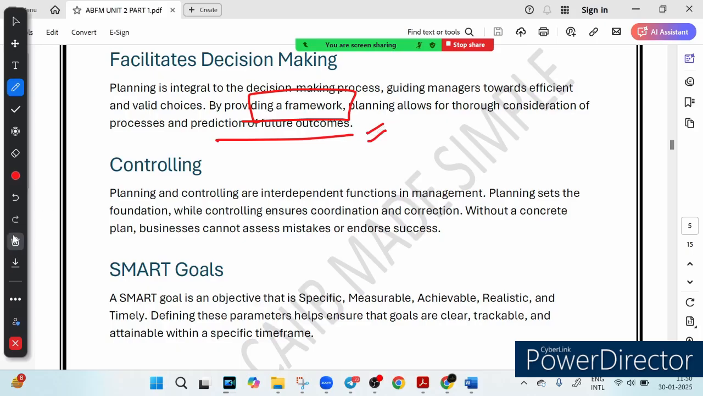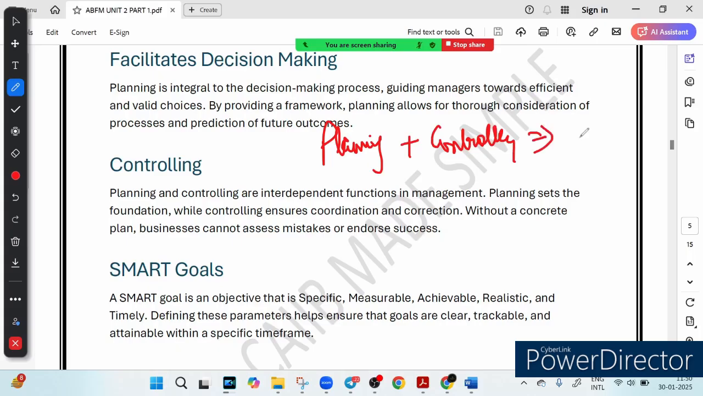And you know that planning plus controlling is the perfect match. Planning and controlling are like two sides of the same coin. Planning is about what needs to be done, controlling is about checking if it is being done right. Planning sets the foundation, while controlling checks whether it is done right. Without planning there is no benchmark for success. How would a company know if they are winning or failing? A well planned strategy ensures a business can spot mistakes, fix problems and stay on track.